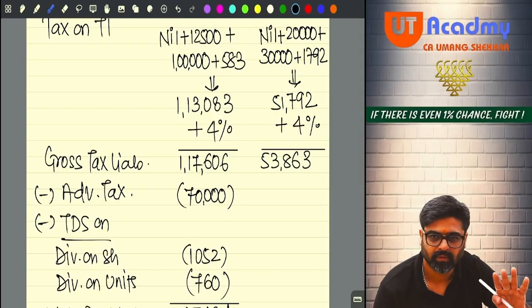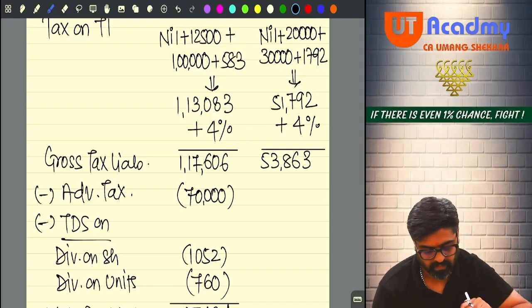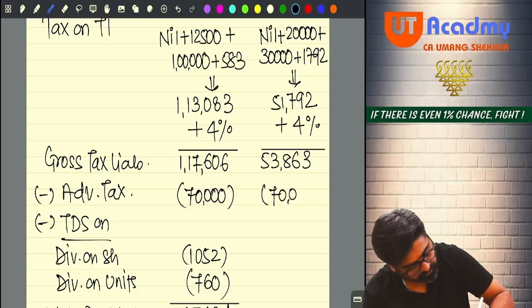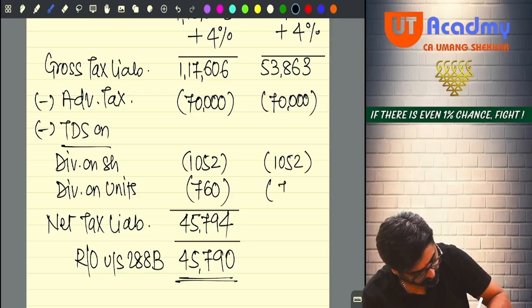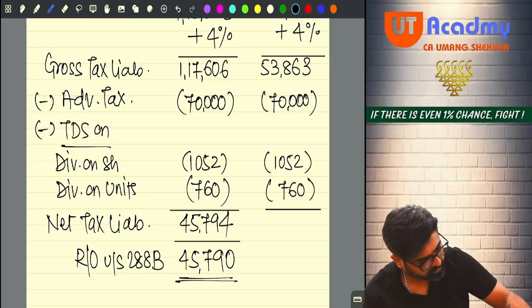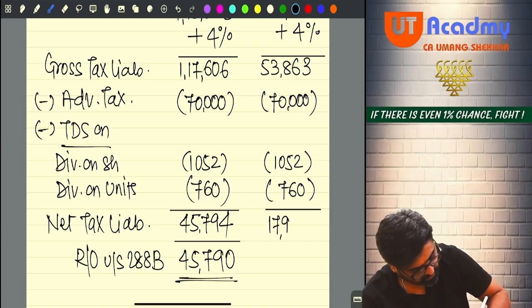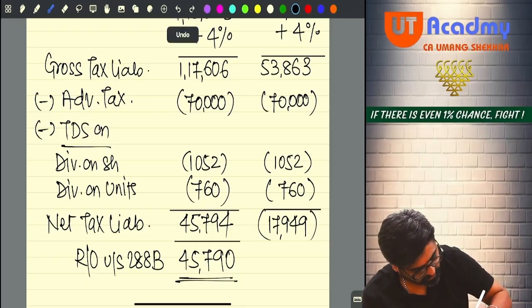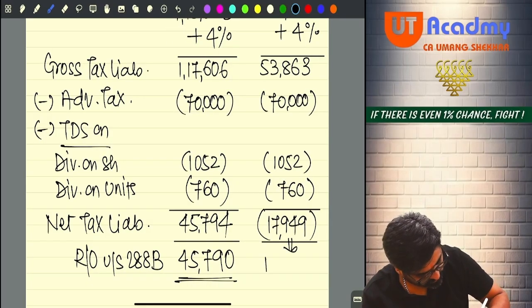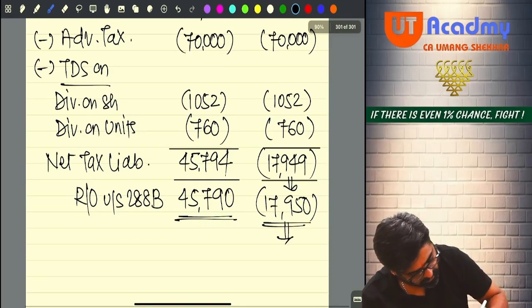Forget about points. Now, this 70,000 will come here also. And these TDS will also come here. Can you please reduce? Minus 70,000 minus 1052 minus 760. You are going to get 17,949 negative. Now if I round it off, this will be 17,950. And my dear friends, this is not tax payable, this is refund due.